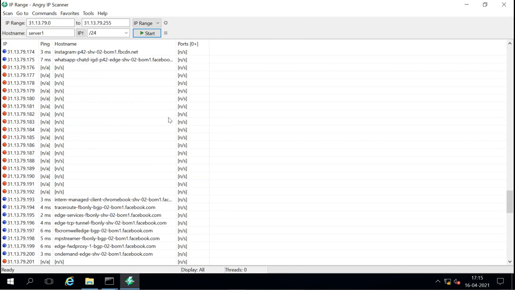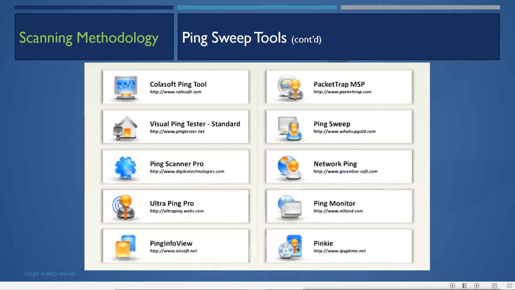So this is how you can do the ping sweep. Instead of doing each IP one by one, you can use this tool, and you can see how quickly it pings all the IP addresses to find out which IP is alive. So this is called ping sweep. Like this Angry IP, we have many other tools to do the ping sweep.